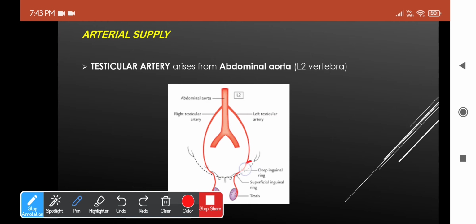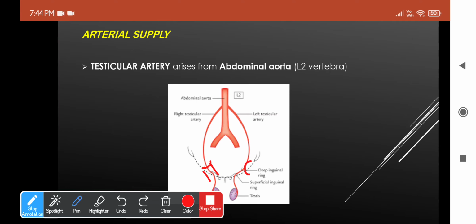This is the deep inguinal ring and this is the inguinal canal. Okay, it will enter through the deep inguinal ring, traverse the inguinal canal, and then reach the testis.